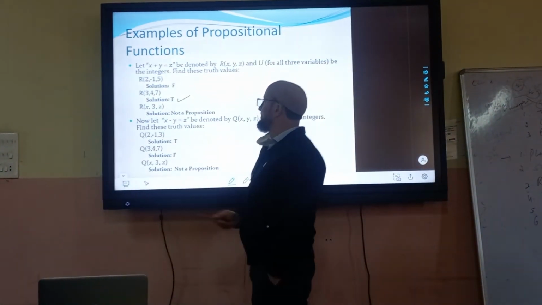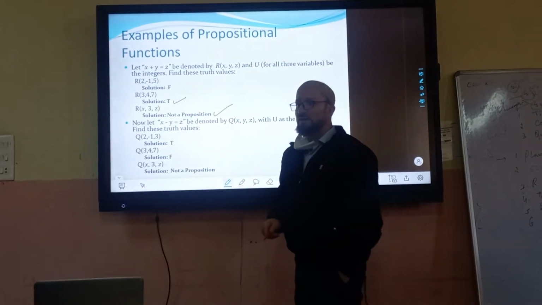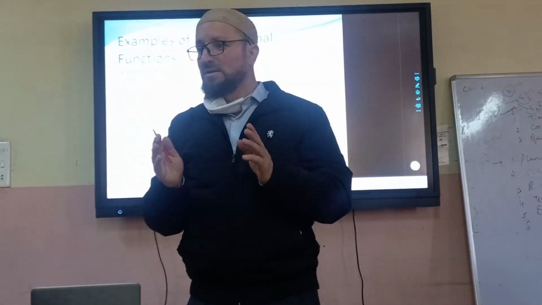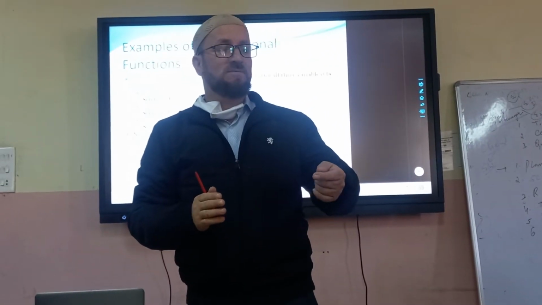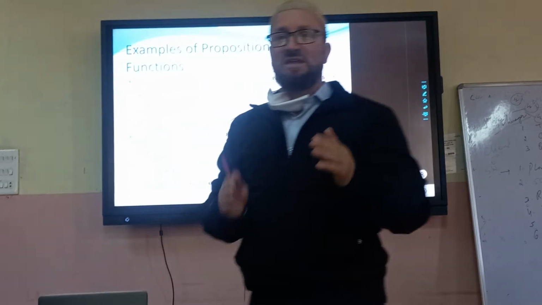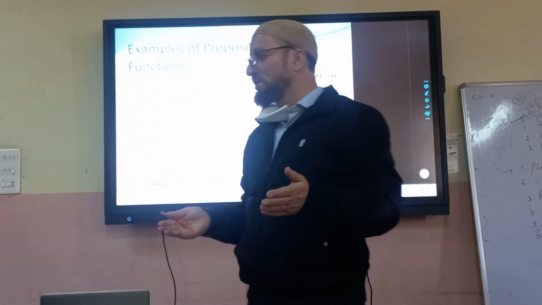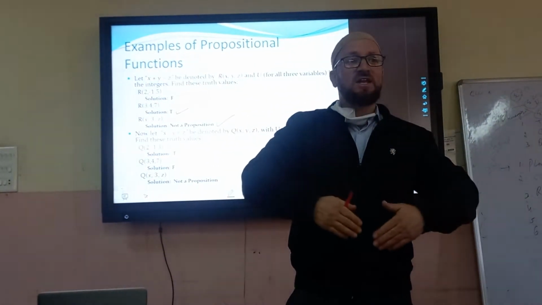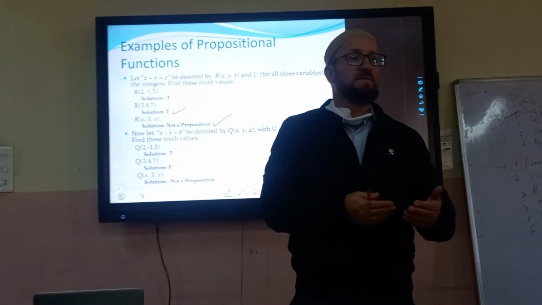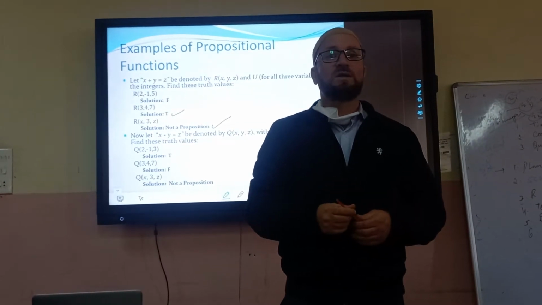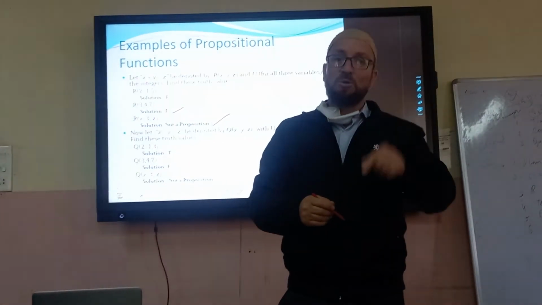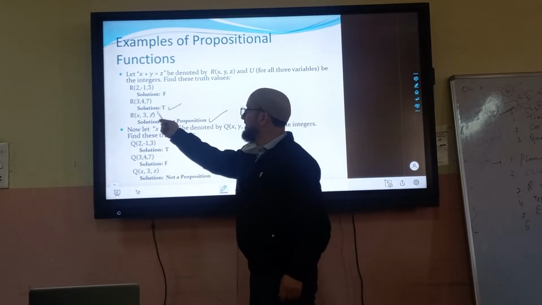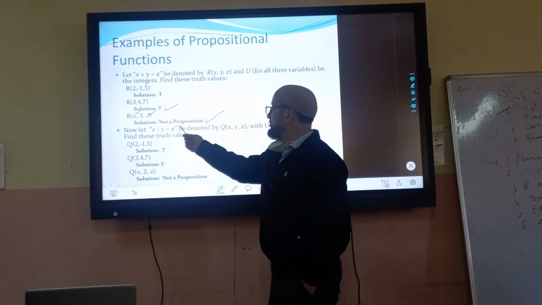R of x, 3, z is not a proposition. Why? Because we have to understand this. When you give values to the variables, it should become a proposition. It was not a proposition in the beginning when there were variables, because we couldn't figure out whether it is true or false. But after giving values, it should become a proposition. It should give a value, true or false. Right now it is still uncertain because there are again variables. So it is not a proposition.